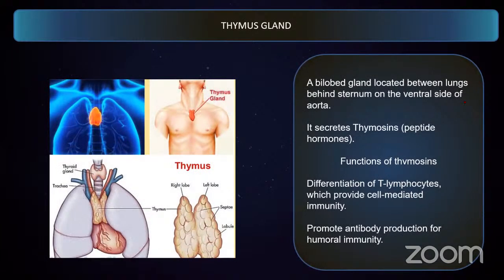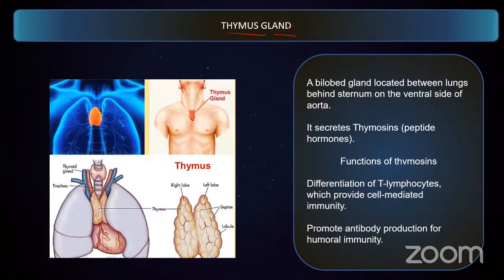Now the next gland that we have to talk about is the thymus gland. In second year we study about thymus. An interesting fact about thymus is that when we are babies, the thymus gland is very big, and as we grow up, when we come to puberty, it becomes very small. From then on, as we age, the thymus becomes smaller and smaller, and then it disappears.